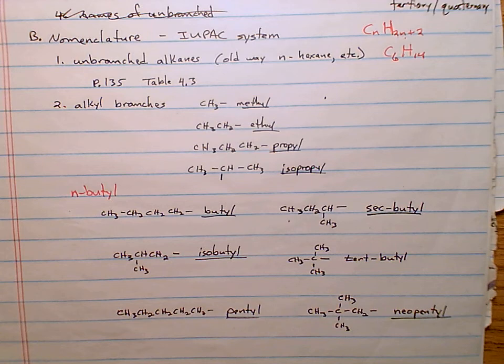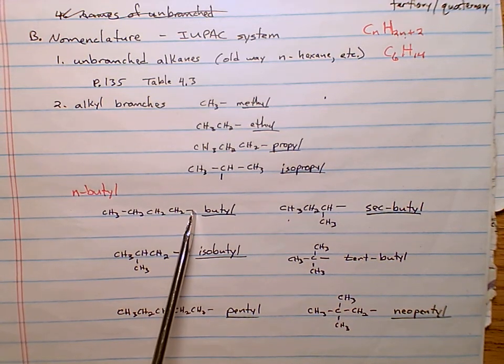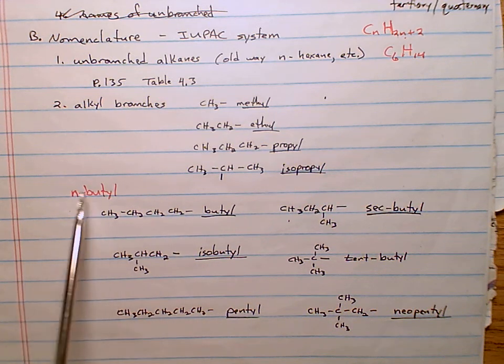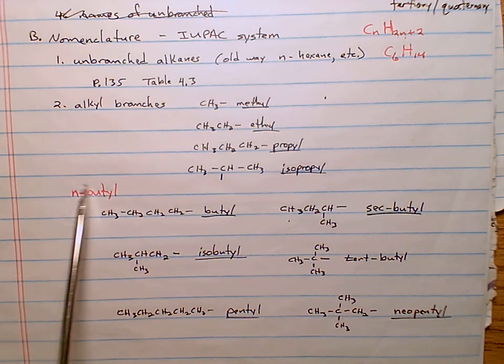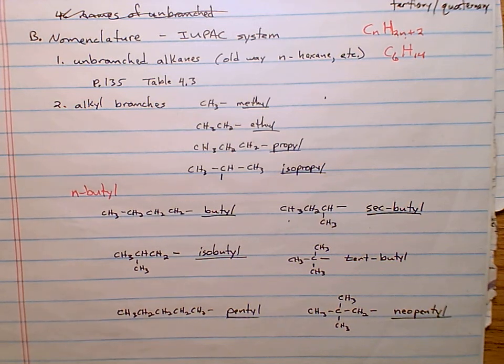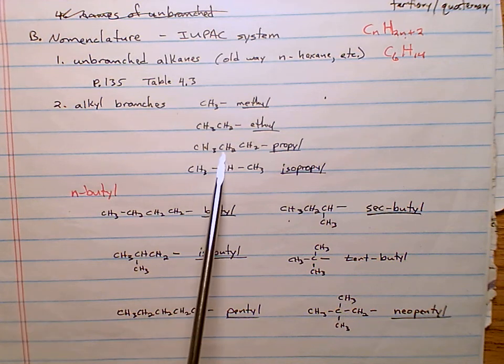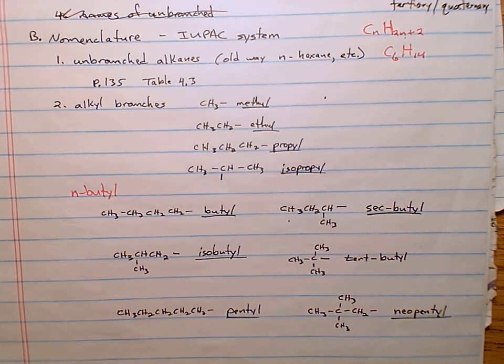Recall one of the first labs we used N-butyl chloride and N-butyl bromide, which is just the old school way of saying you had a butyl group and a bromine at the end. You do not see that too much anymore, the N for normal, but occasionally you do. If you see the lowercase n, realize that just means a straight chain group. So N-propyl would be this. Some people would call this N-propyl, and this would still be isopropyl.